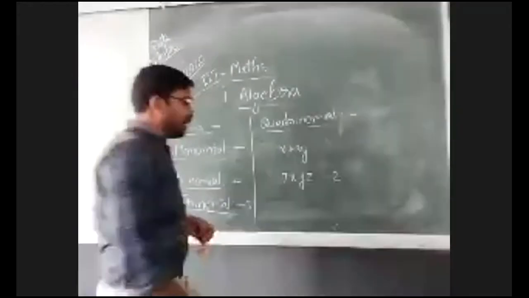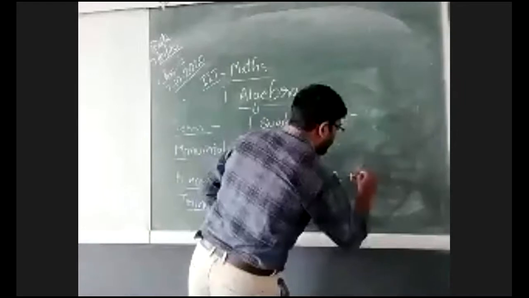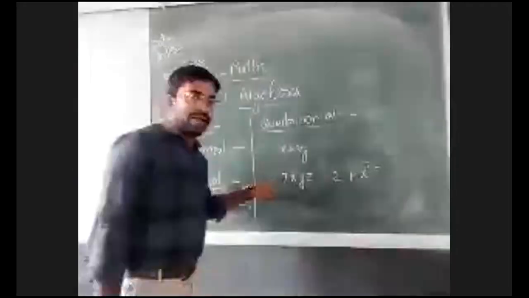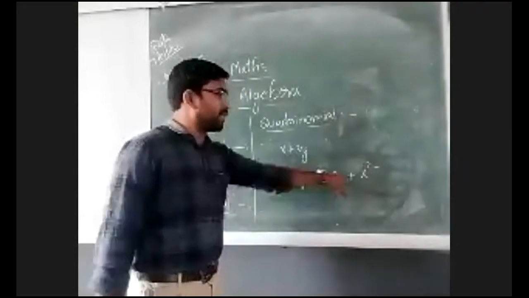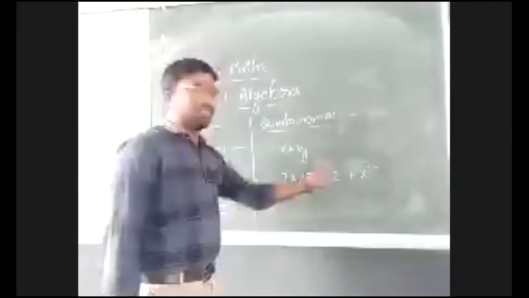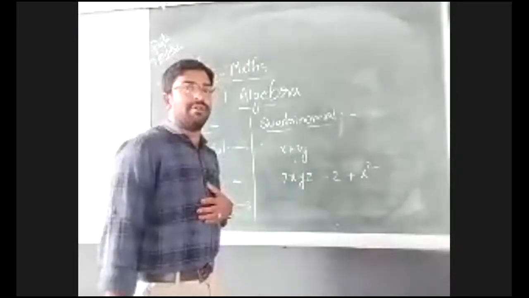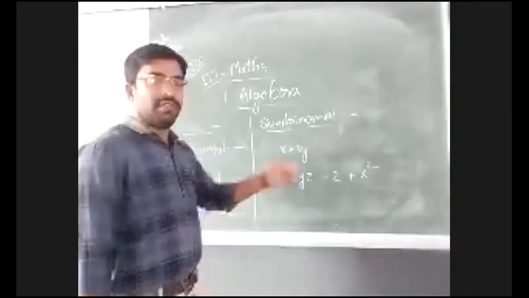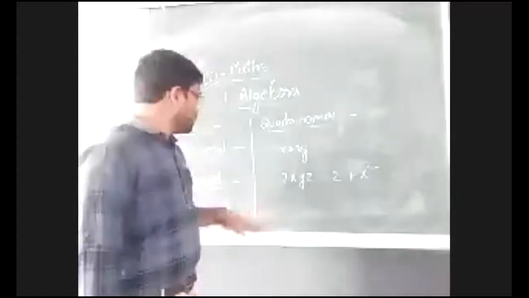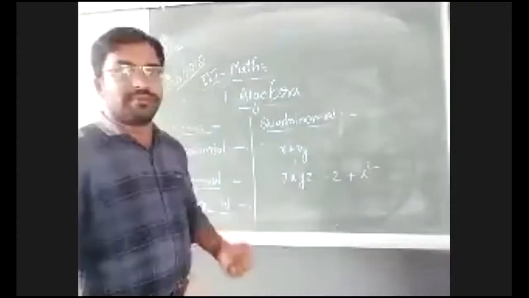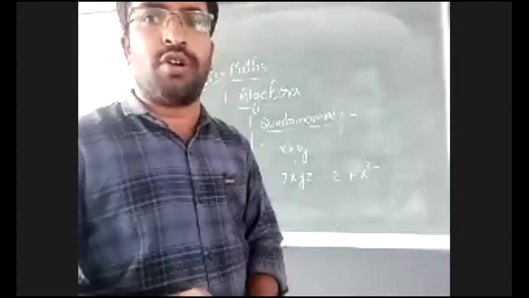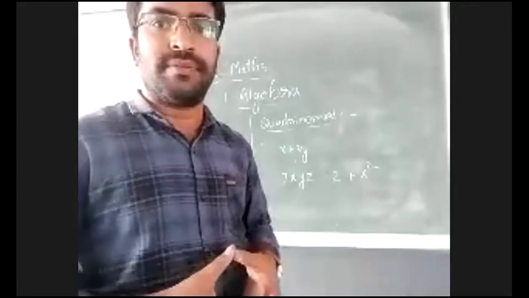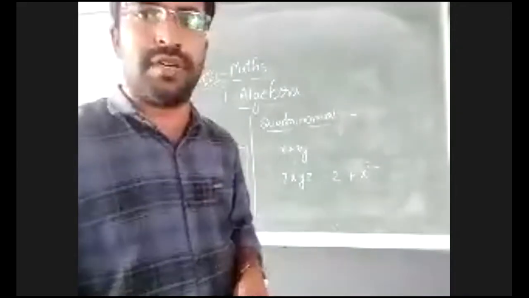Very good, binomial. Now I am adding one more term, x squared: 7xyz plus 2 plus x squared. Which type of expression now? Trinomial, very good. So, if an expression contains three terms, then it is called a trinomial. Do all of you understand this concept? Shall I go for the next one? Okay, very good.